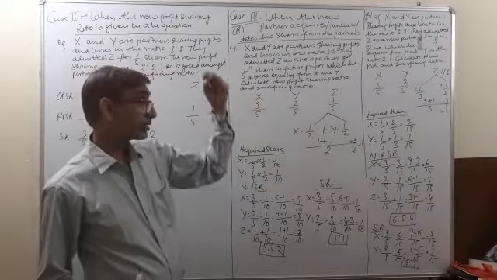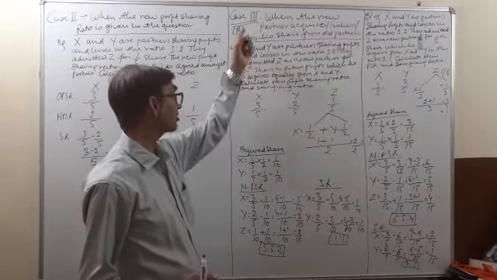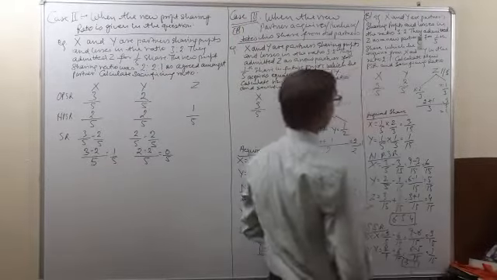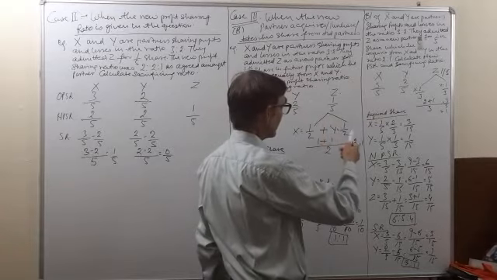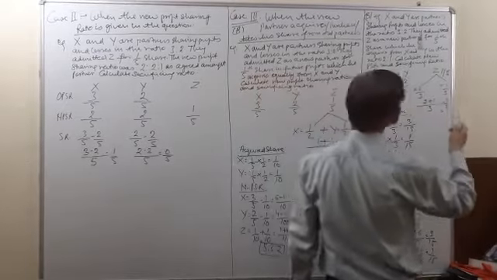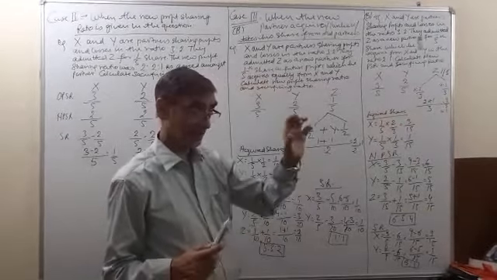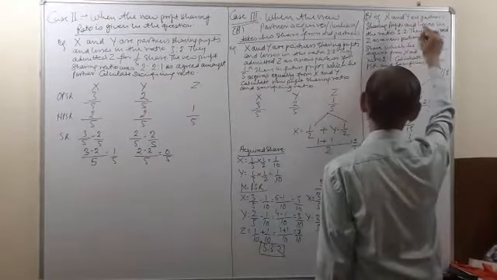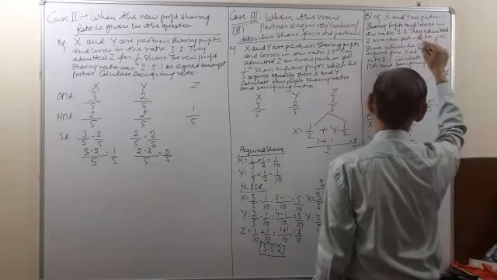Now the third case, it is not a separate case, it is a part of the third case only. The B part is, here the new partner was acquiring equally from the old partners. Here the new partner is acquiring his share from the old partners in a specified ratio. See, for example, X and Y are partners sharing profits and losses in the ratio 3:2.